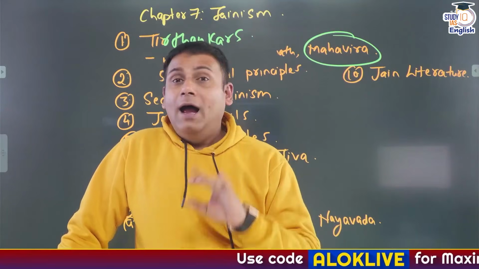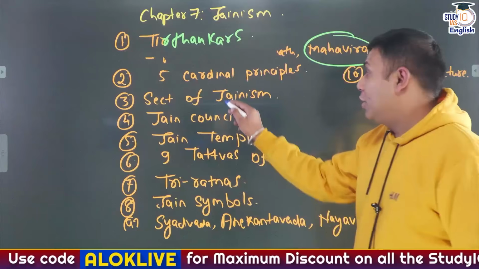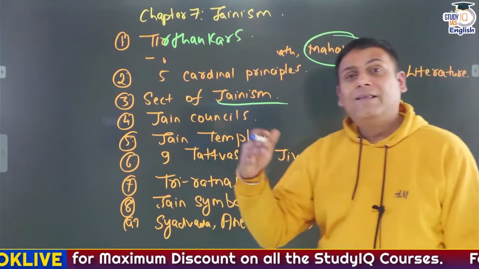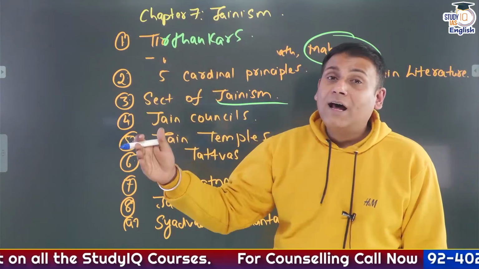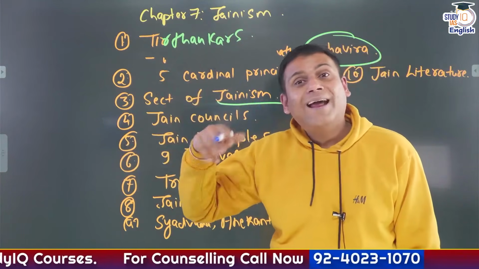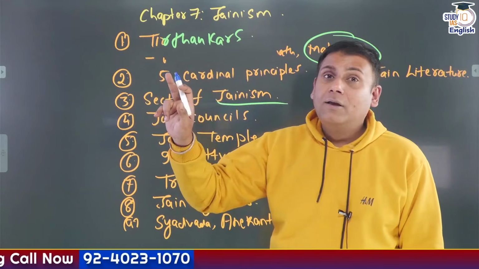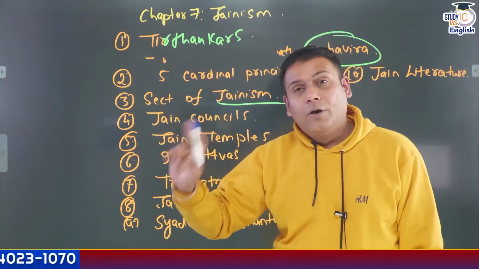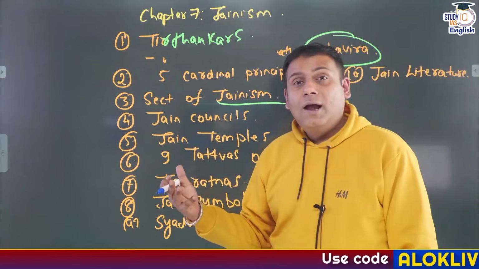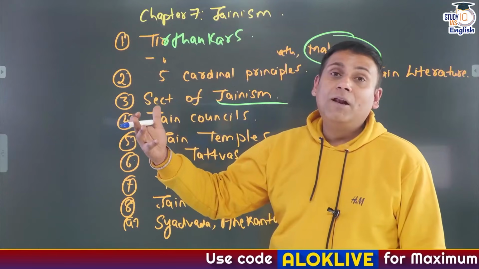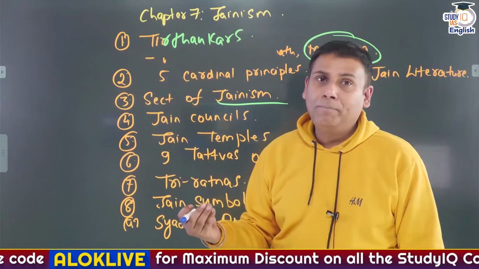Okay? And there are 2 important sects of Jainism, Shwetambar and Digambar. Now, as per Digambar, all the Tirthankars are male, but as per Shwetambar, the 19th Tirthankar, Mallibai, is female. And her symbol is Kalash. In fact, there is a temple dedicated to Mallibai in Tamil Nadu, referred as Mallagurdi Jain Temple.